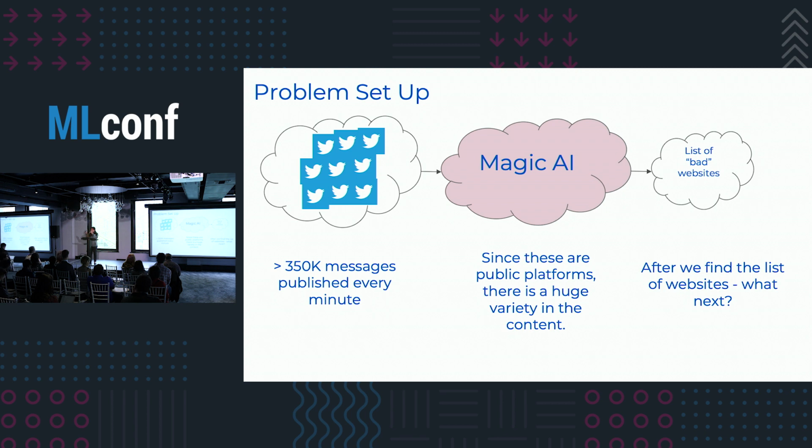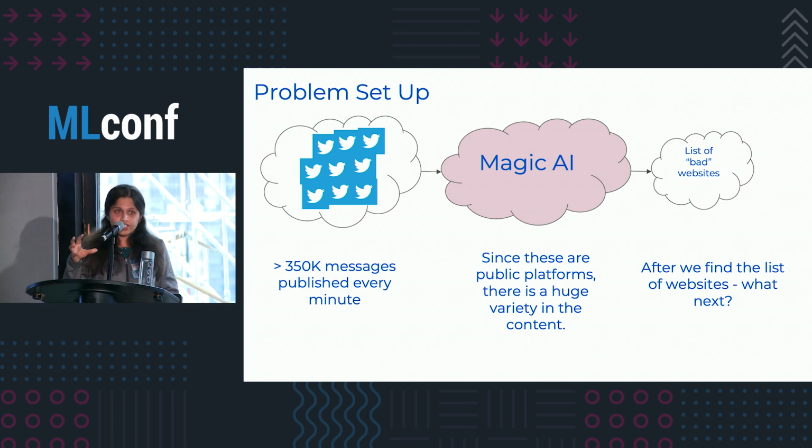So this is the overall pipeline approach that worked out in this research study. Twitter is a very volatile space, and more than 350,000 messages get published every minute. Anybody can publish anything they want, so in terms of content, it's highly variable. There's a lot of noise, and there is huge volatility and non-uniformity across the platform, right?